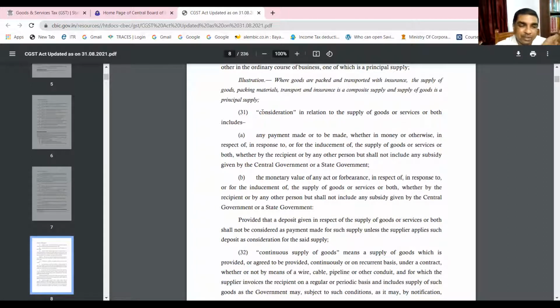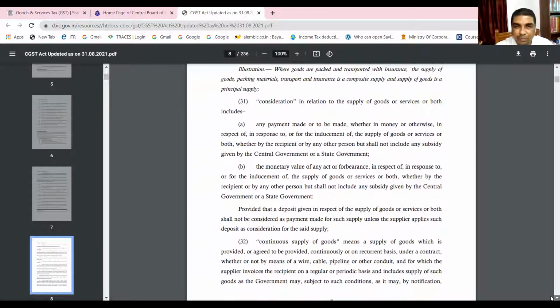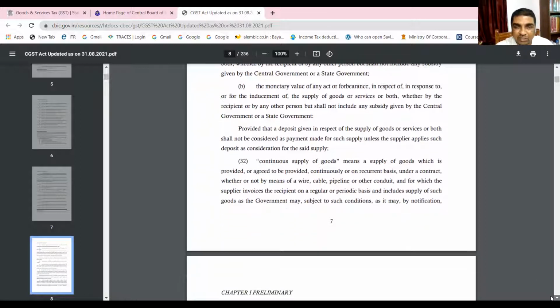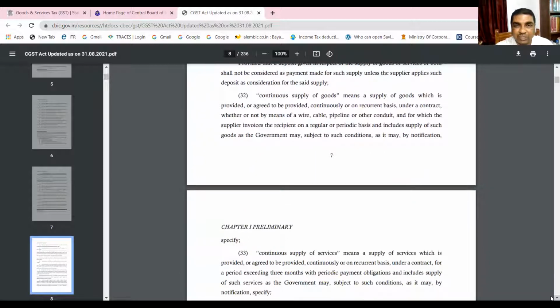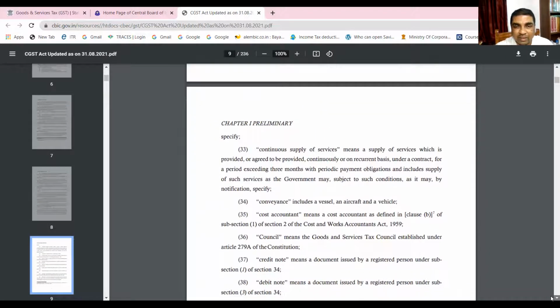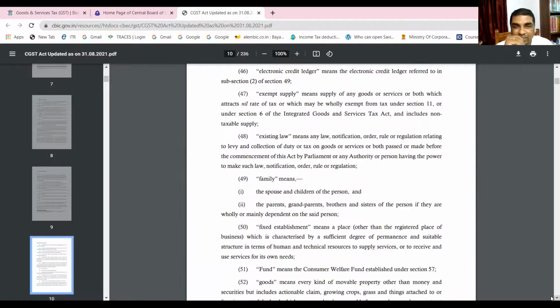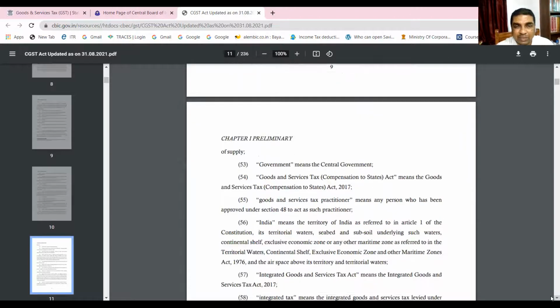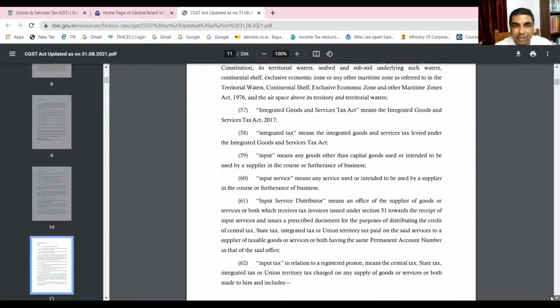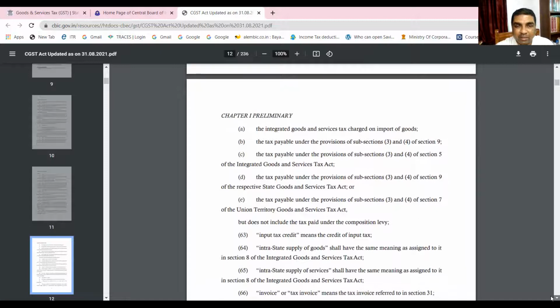One thing I told you, supply has to have some kind of connection with the business. Therefore, we need to understand the term business also. Supply can be composite supply. And this consideration element is also important. So we'll be learning the definition of consideration. What is continuous supply of goods? That is also important. So if you look at this section, various terms are there which are connected to the term supply.